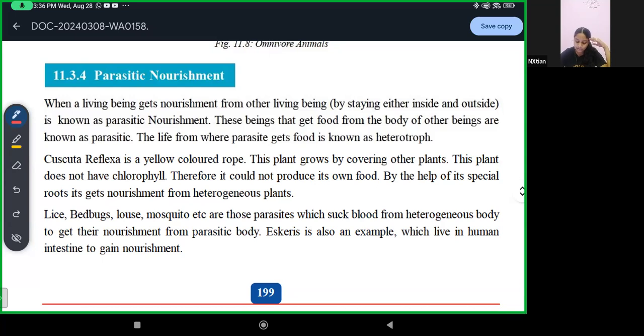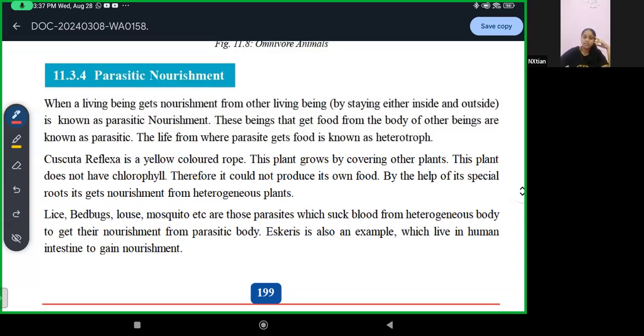Cuscuta reflexa is a yellow colored plant. This plant grows by covering other plants. This plant does not have chlorophyll, therefore it cannot produce its own food. By the help of its special roots, it gets nourishment from the host plants.